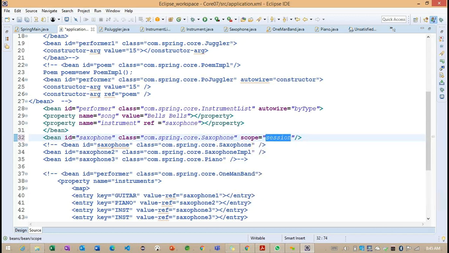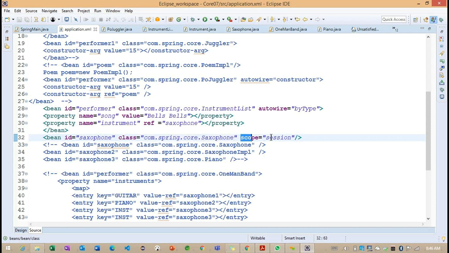Any questions regarding this particular scope? This is very important. Sir, if we use scope equal to prototype on a class, will it create objects for that particular class only? Yes, it will create only this object, for this class only, right?